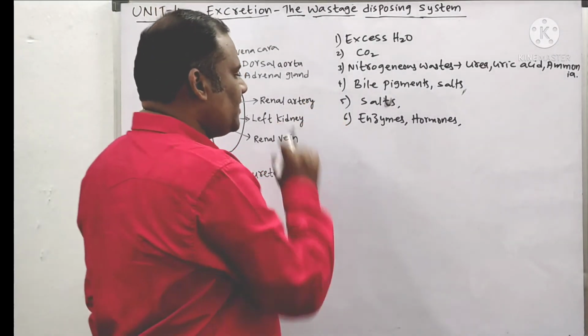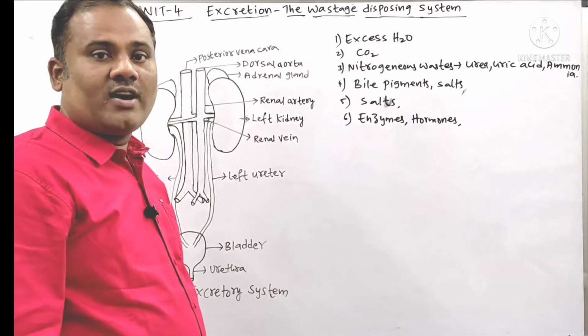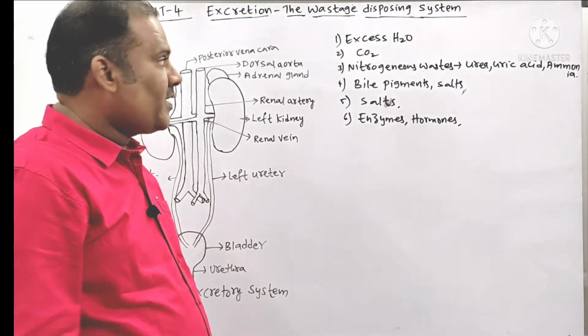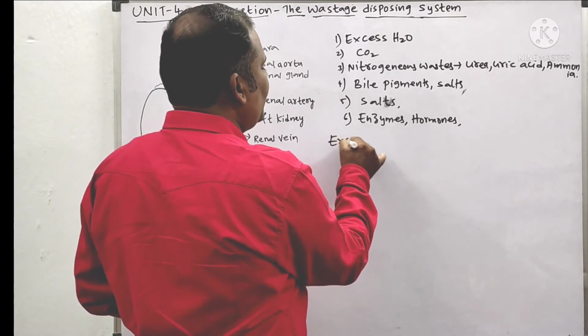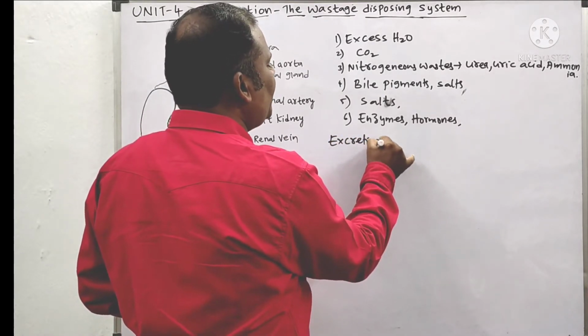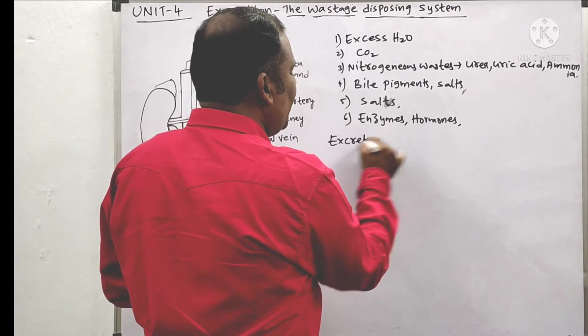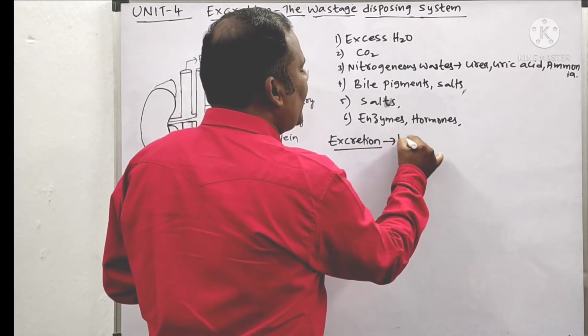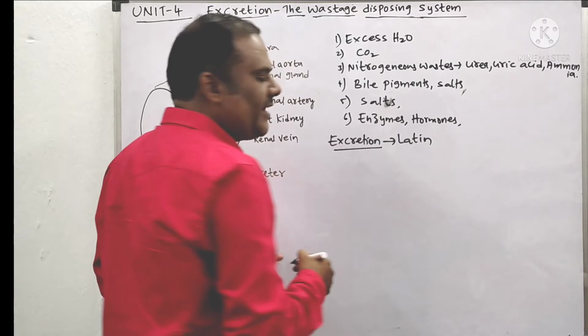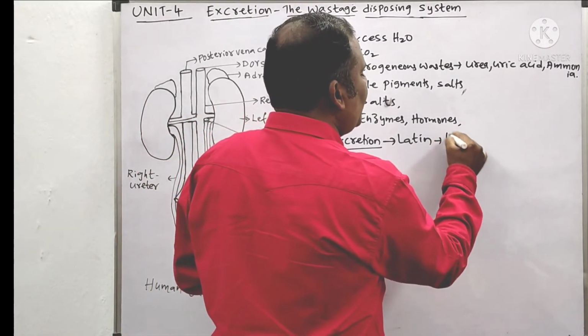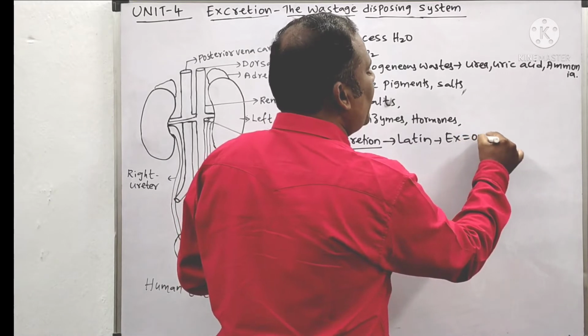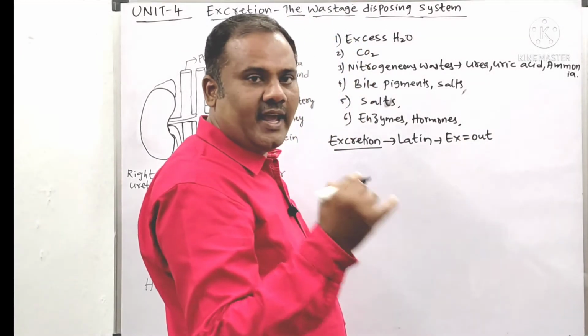To excrete these we have the excretory system. Before going to know about the excretory system we have to know what excretion is. Excretion is a word which came from the Latin language. Excretion అనే వర్డ్ ఎక్కడి నుంచి వచ్చింది? లాటిన్ లాంగ్వేజ్ నుంచి వచ్చింది. In the Latin language, ex means what? Out. ఎప్పుడైనా గుర్తుపెట్టుకోండి, బయాలజీలో ex అంటే out.